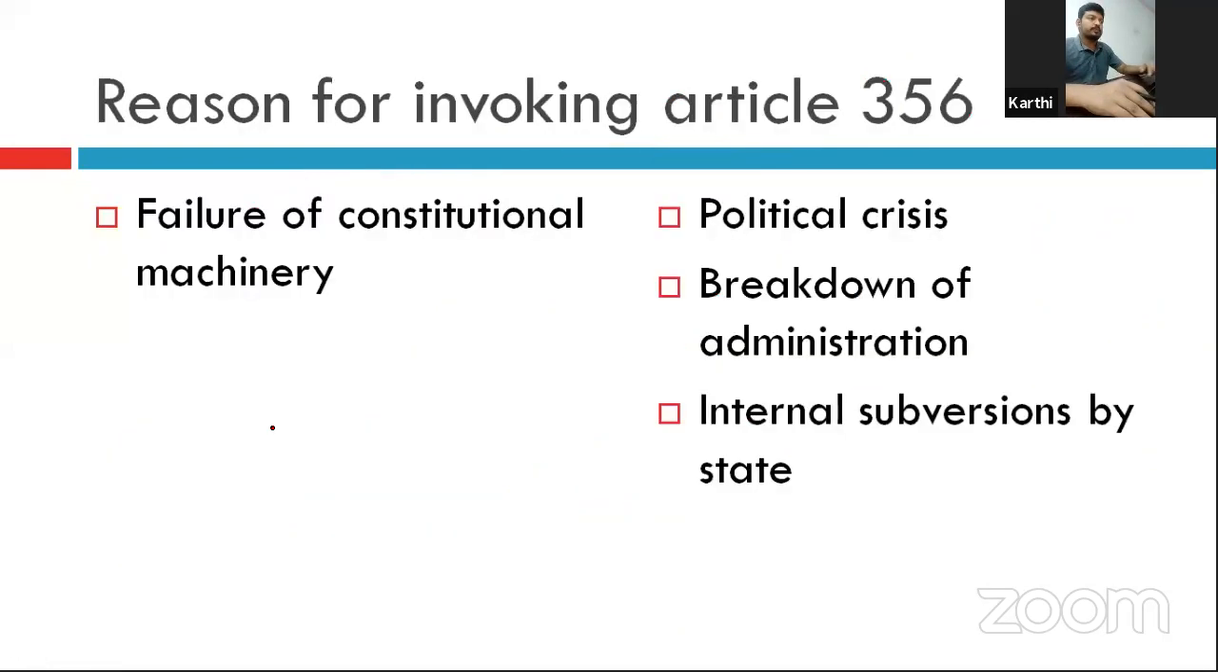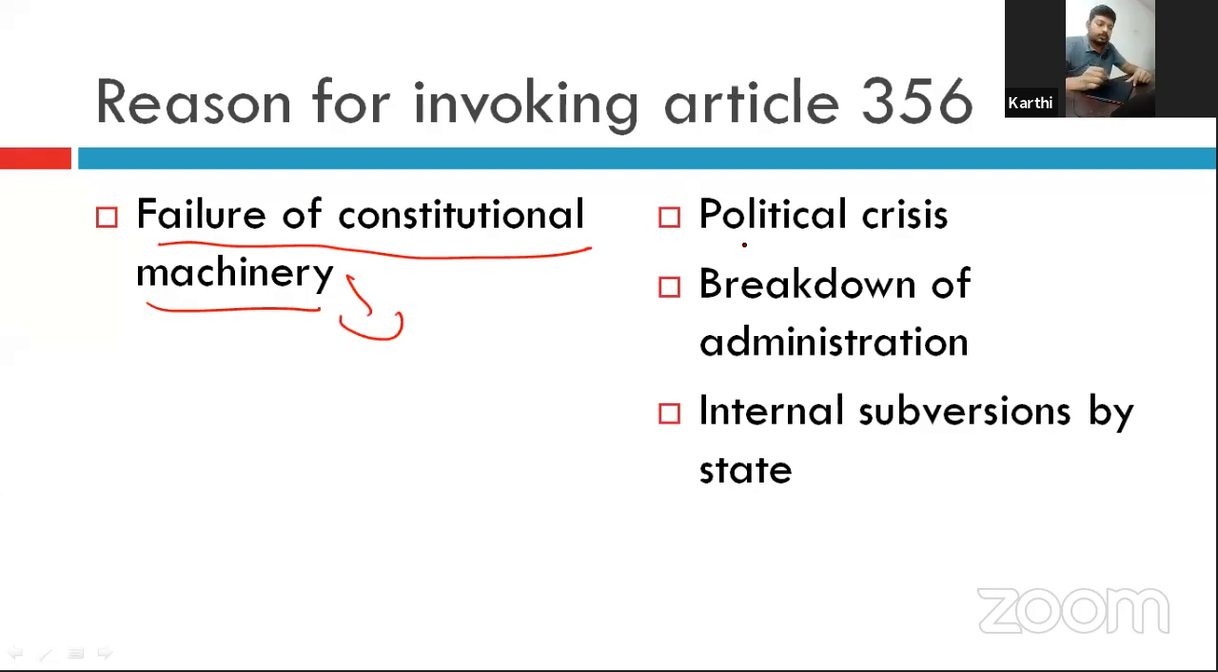So, the reason for invoking Article 356. What the Constitution says is only the failure of constitutional machinery. But the Constitution does not define what constitutes the failure of constitutional machinery. So it was referred to in various cases by the Supreme Court.